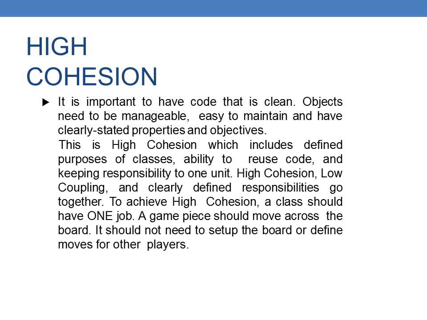So next one is high cohesion. It is important to have code that is clean, manageable, objects that are easy to maintain, and have clearly stated properties and objectives. That is called high cohesion. This includes the defined purpose of classes, the ability to reuse code, and keeping responsibility to one unit. High cohesion, low coupling, and a clearly defined responsibility go together.